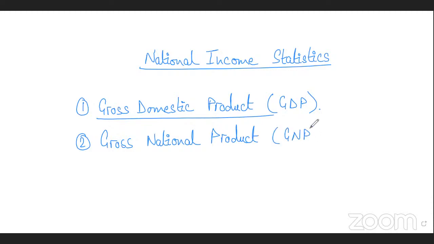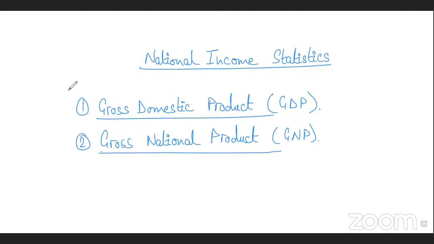If we are calculating GNP of Pakistan, then for every Pakistani individual or company operating whether in Pakistan or outside Pakistan, we add up their incomes and that gives us gross national product. So GNP is the income of people who belong to a certain country or nationality.